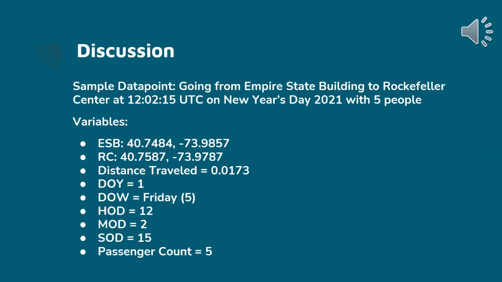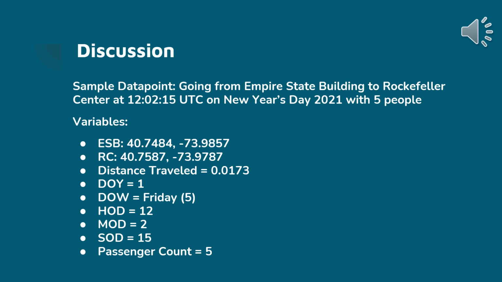I'm going to go over a little bit of a discussion here. Since we are working with the regression problem, our objective is prediction. Here we have a sample data point going from the Empire State Building to the Rockefeller Center at around noon UTC on New Year's Day 2021 with 5 people. The following are the variables included in this data point, which include ESB 40.74, negative 73.98, RC is 40.75, negative 73.97. Distance traveled is